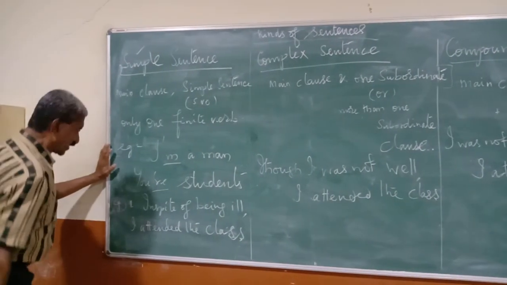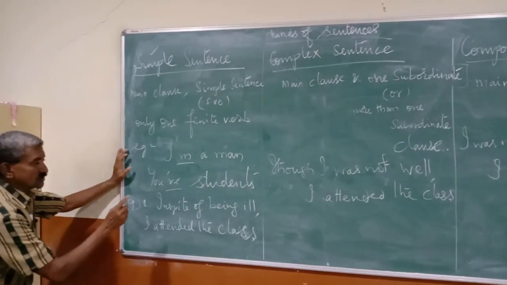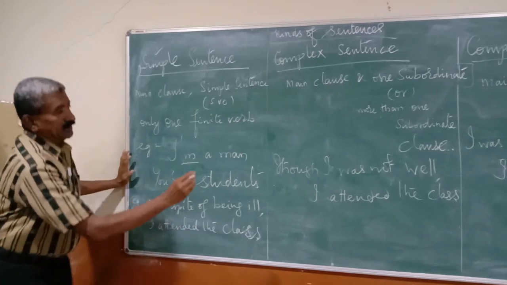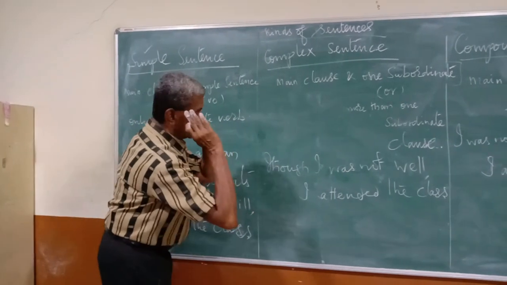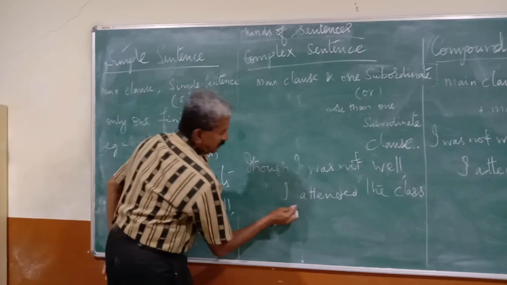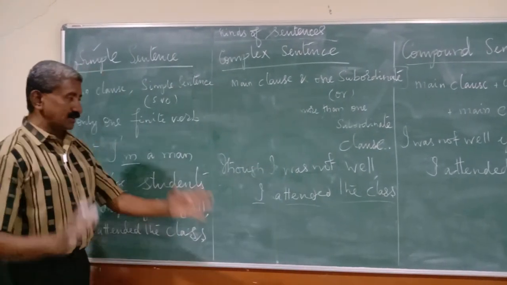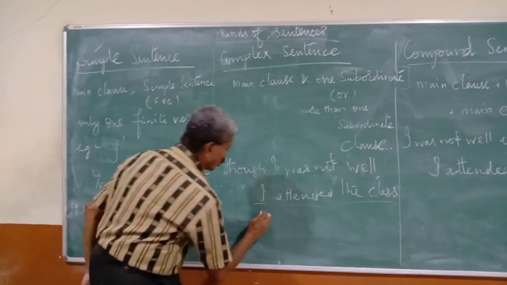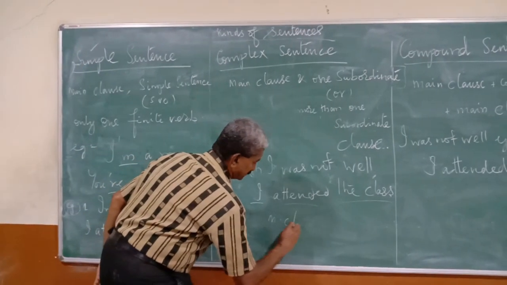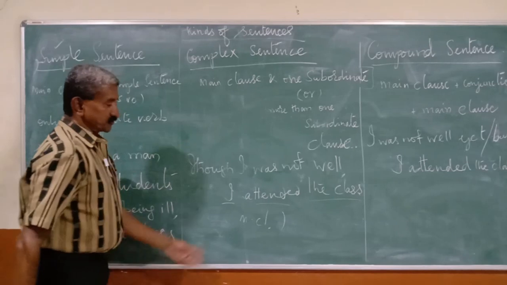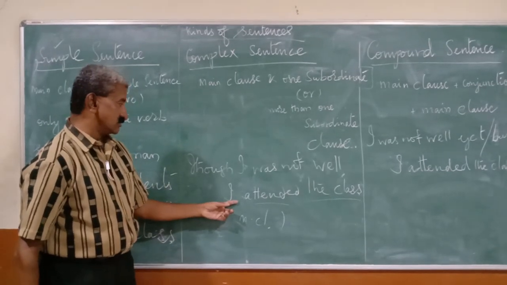Let's see here. Subject, verb, object: "I attended the class." This is known to be the main clause.